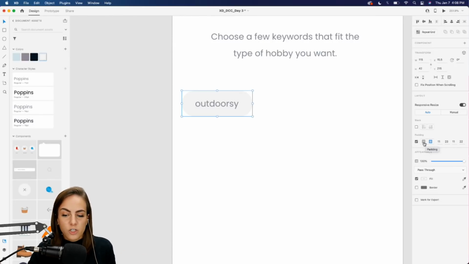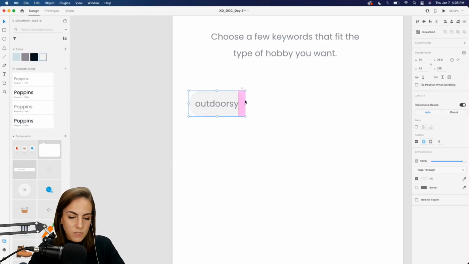We can either choose even padding around all of the sides, and that just means that every single side of the text will be exactly the same, no matter what. But this one I think makes a little bit more sense: different sizes on each side.